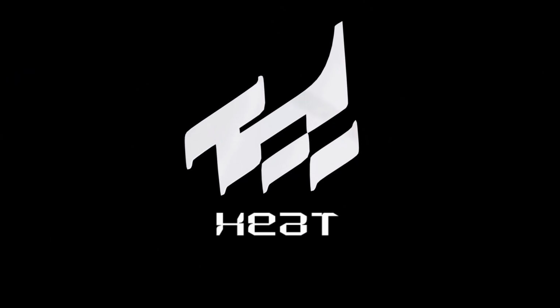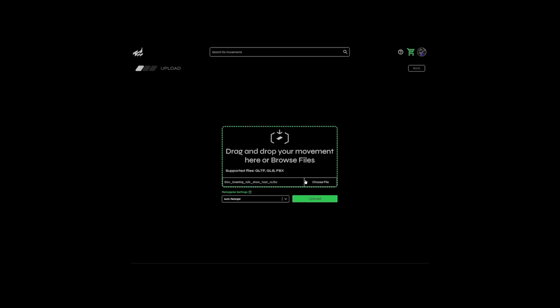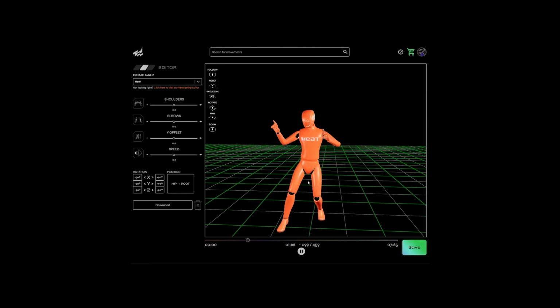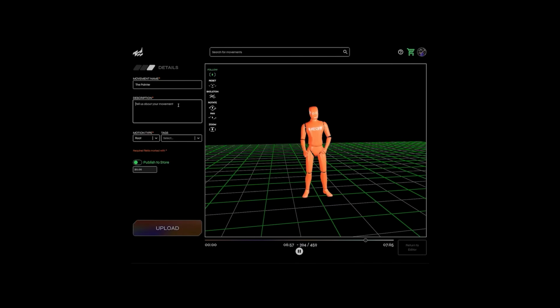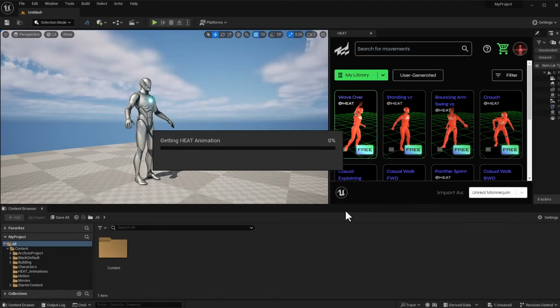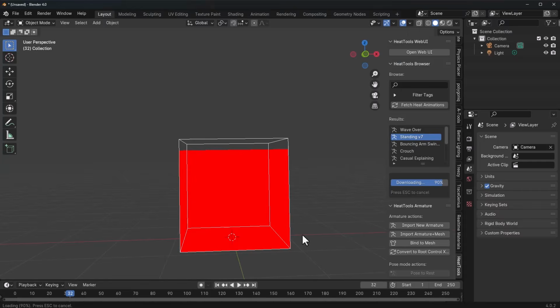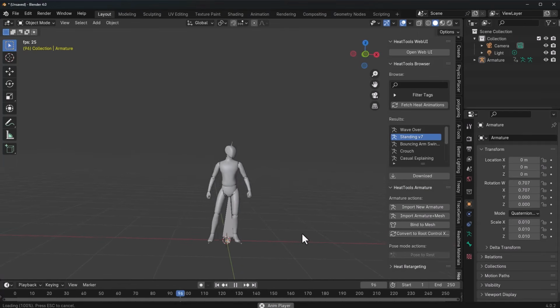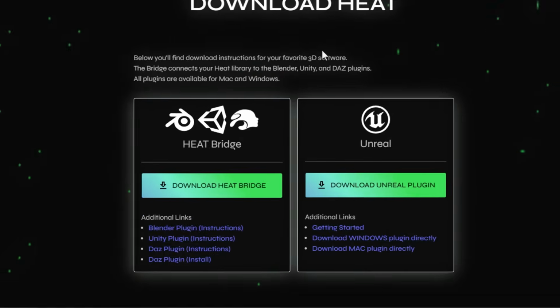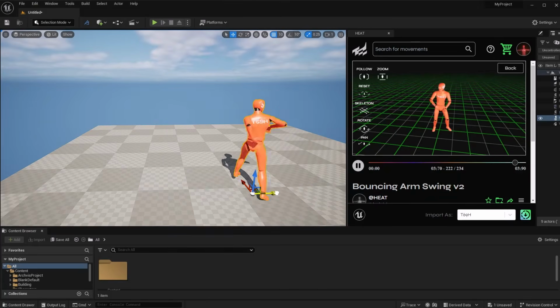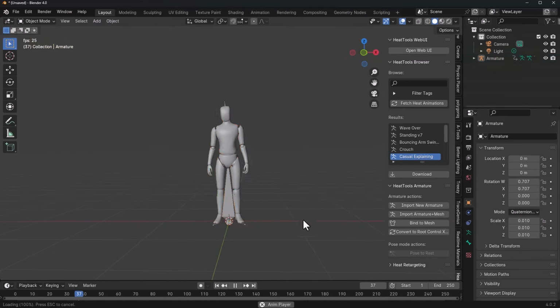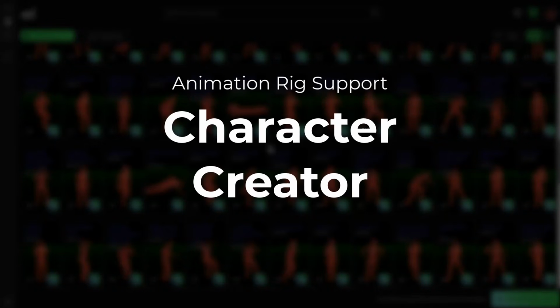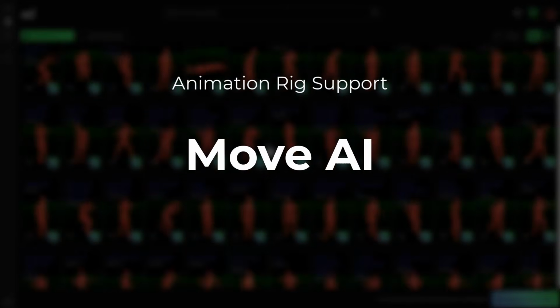Of course, during the time of the announcement, Heat was referred to as the HTML of animation, which means that with this, you can now plug in various animation formats right into Heat and convert them to Heat files, which can be used across various DCC tools, which includes Unreal Engine, Maya, Blender, and so on. These tools actually offered different kinds of plugins that allowed you to drag and drop animations right into these DCC apps, and it just made it super easy for you to bring any animation file from most of the industry standard animation pipelines and plug it right into Heat to convert them to Heat files, which can be reused across different tools.